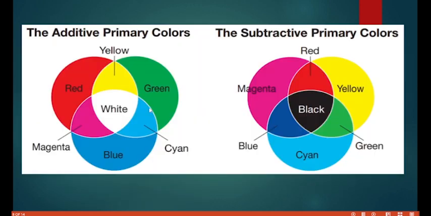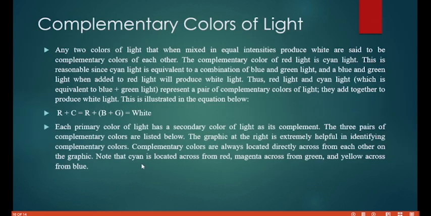So, additive colors. Look at it now. We have the primary colors, which are what? Red, blue, and green. Those are the primary colors. Red and green will give you yellow, right? Red and blue will give you magenta. Then green and blue will give you cyan. There's something else you need to know. Magenta and green, all these opposite colors too, will still give us white. Yellow and blue will give you white. Red and cyan will also give you white. So that's just what the additive color is all about.